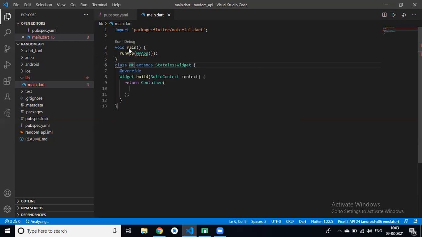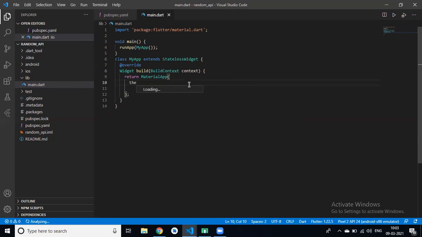Stateless, then my app, and in that we have a material app. In material app we have a theme, right? We have a home page.